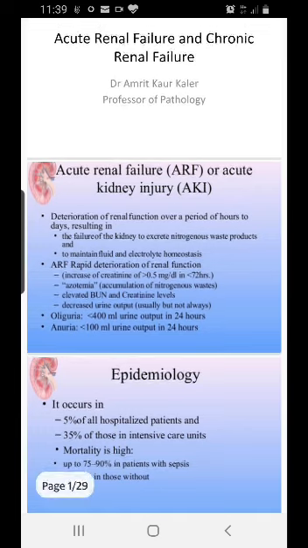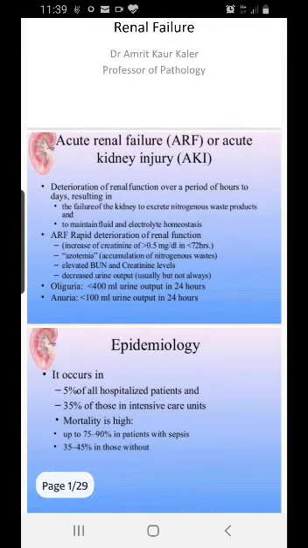All these functions are assessed in the biochemistry department, in which there's a panel where you ask for urea, creatinine, BUN, and also the output, which is measured over 24 hours. You call it oliguria when you see less than 400 ml of urine in 24 hours, and anuria when there is less than 100 ml of urine output in 24 hours. This is very important, and you have to understand the definitions. Oliguria means less, and anuria means almost nil. Okay, so this is about acute renal failure.